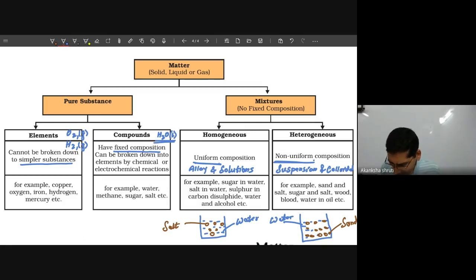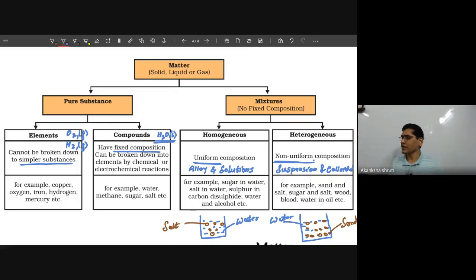But the lemonade you are preparing has the characteristics of lemon, salt and water. This lemon, salt and water can be separated, so their characteristics are maintained in the mixture. But for making a compound, the elements combine and the individual characteristics of the elements are lost. So that's why a compound always has a fixed composition.